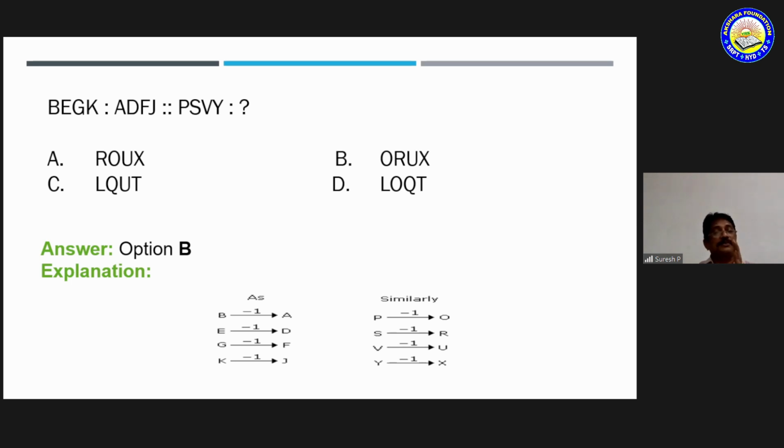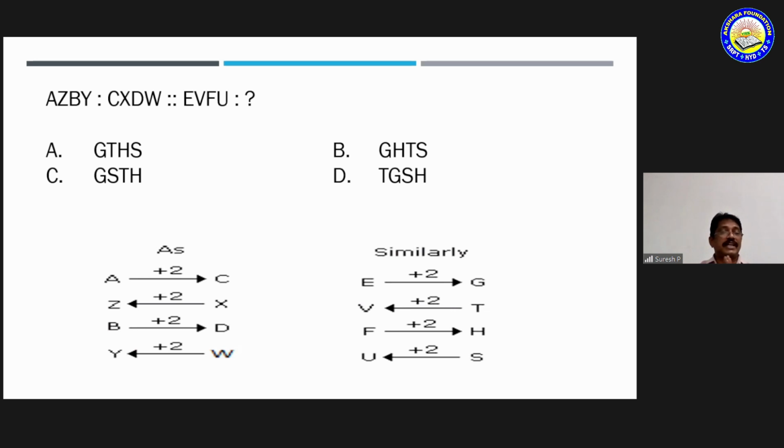Now P, S, V, Y. You have to write the word having the letters previous to the letters in P, S, V, Y. The previous letter to P is O. The previous letter to S is R. Previous letter to V is U. Previous letter to Y is X. So O, R, U, X is option B. So option B is the correct answer. Is it clear? Okay, now go to the next one.